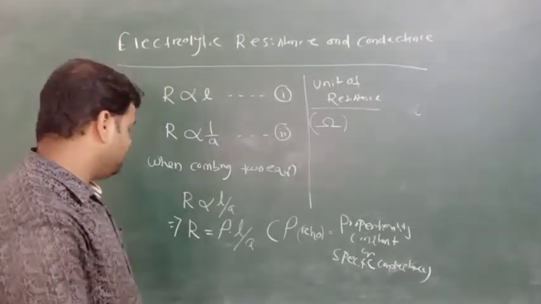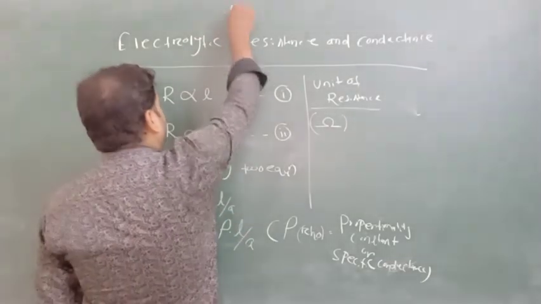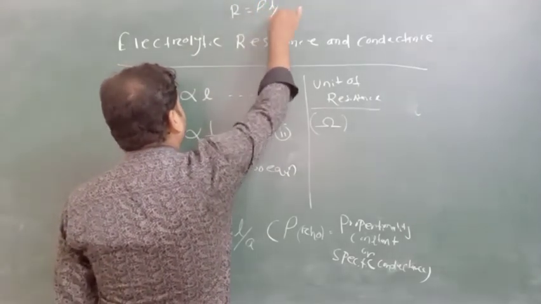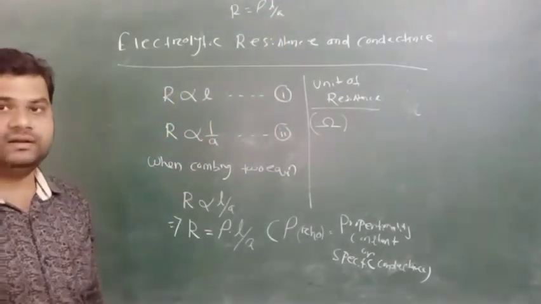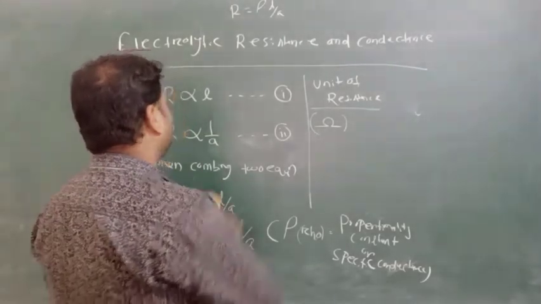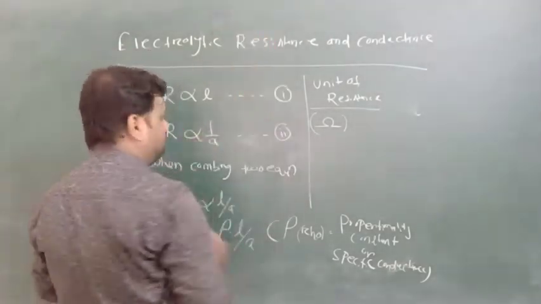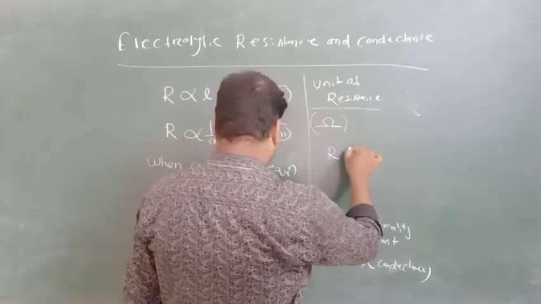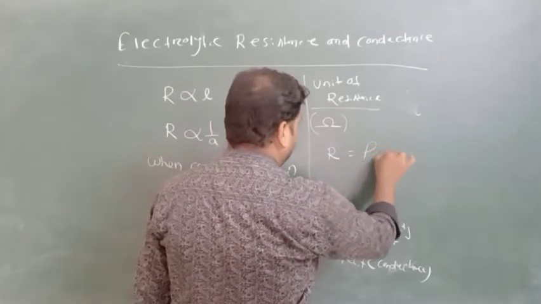It is another equation: R equal to rho into L by A.